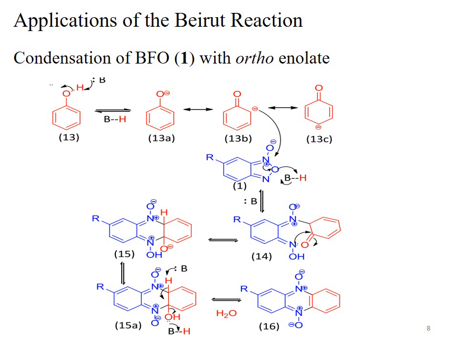It's a condensation product between compound number 1, the benzopyroxene system, and compound number 13, the phenol. The resonance form of compound 13 is the ortho-anion of the phenolate ion, that is 13B. 13B upon condensation with compound number 1 gives us compound number 16, the phenazine NN dioxide system.